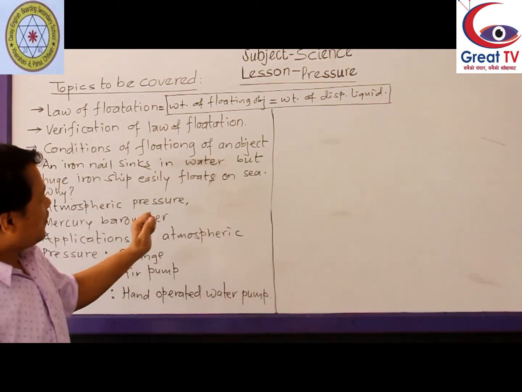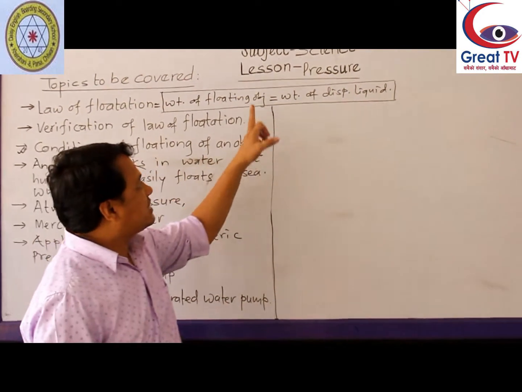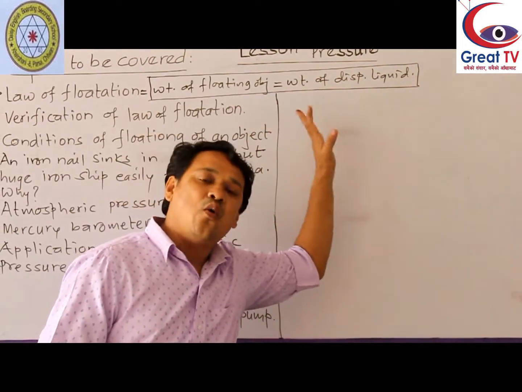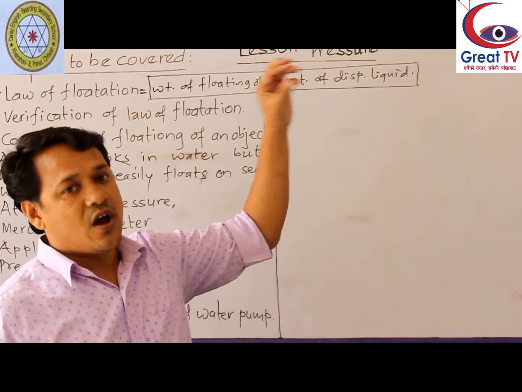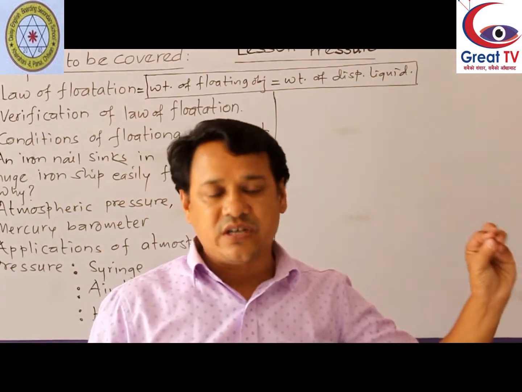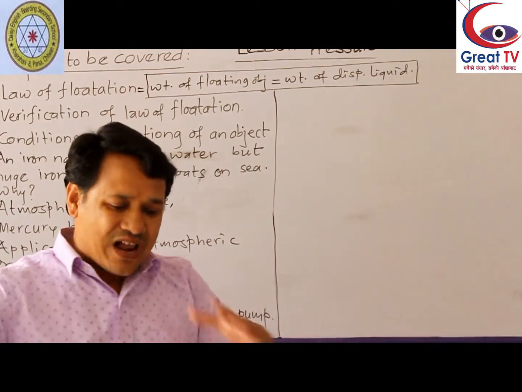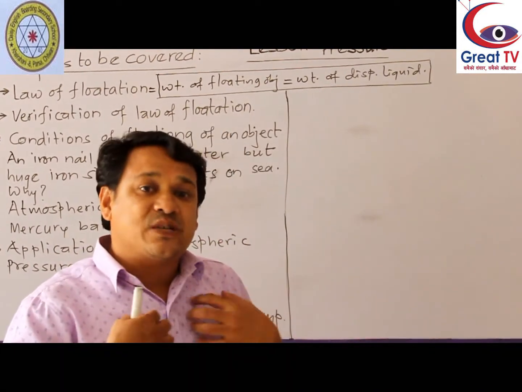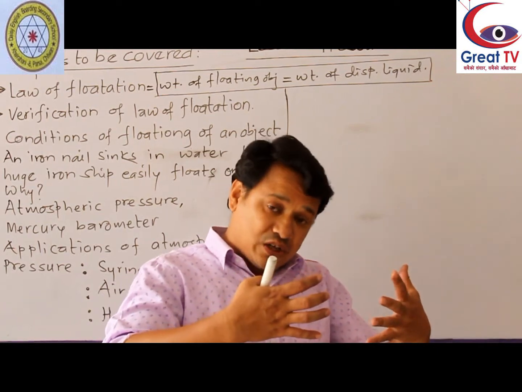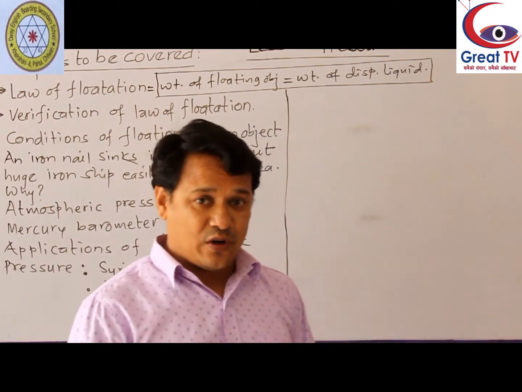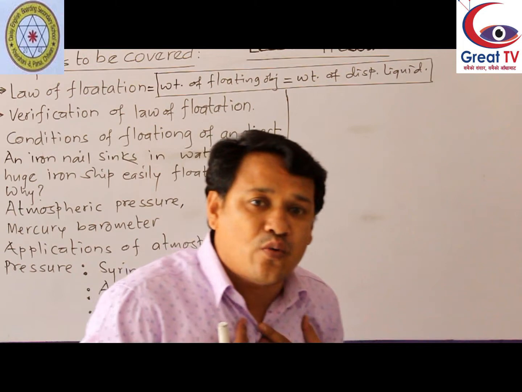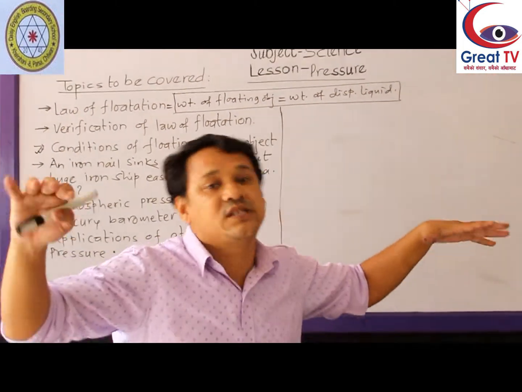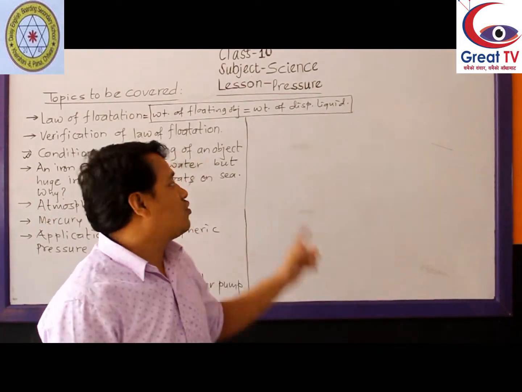Okay, so don't forget law of flotation. Weight of floating object is equal to weight of displaced liquid. A floating object displaces the liquid equal to its own weight. So while swimming, to float on water, we have to displace the water equal to our own weight. If we are able to do that, then we can easily float, according to law of flotation.